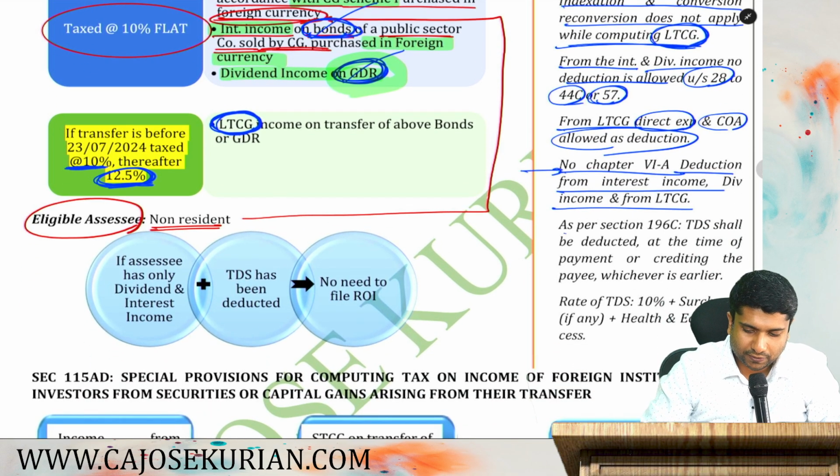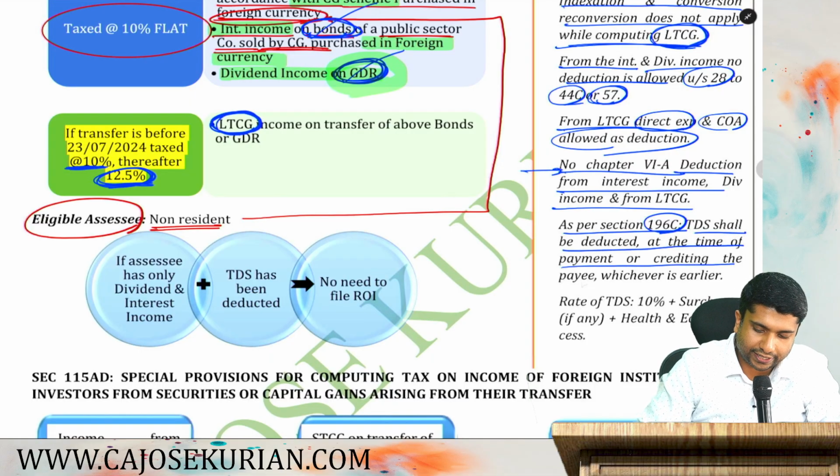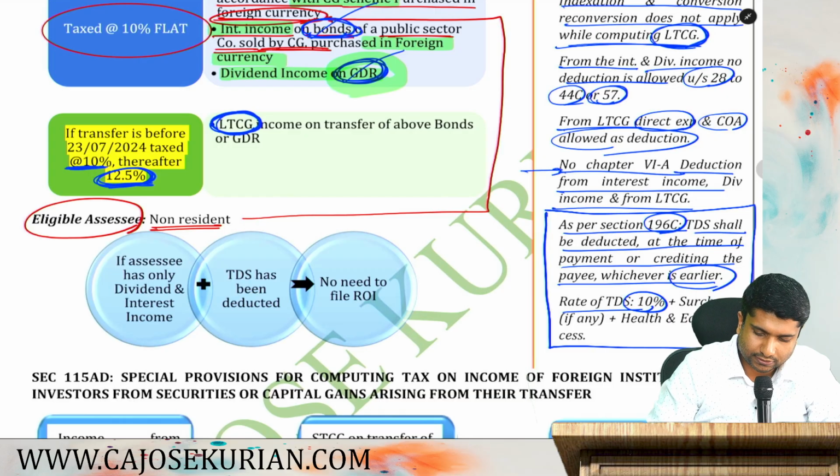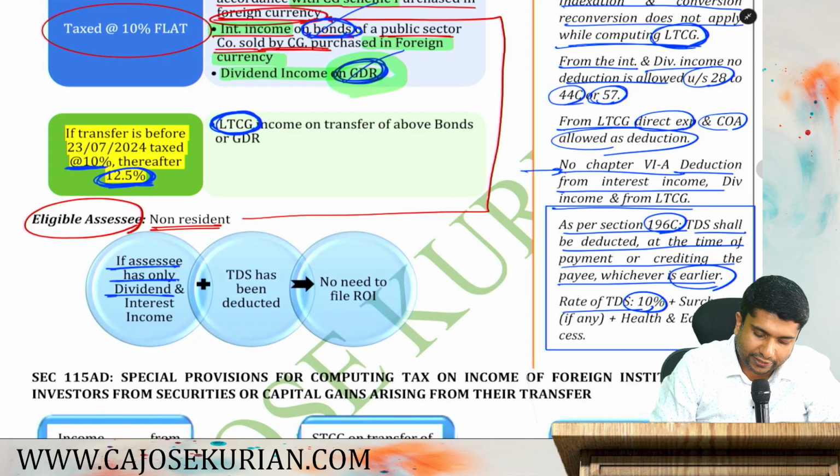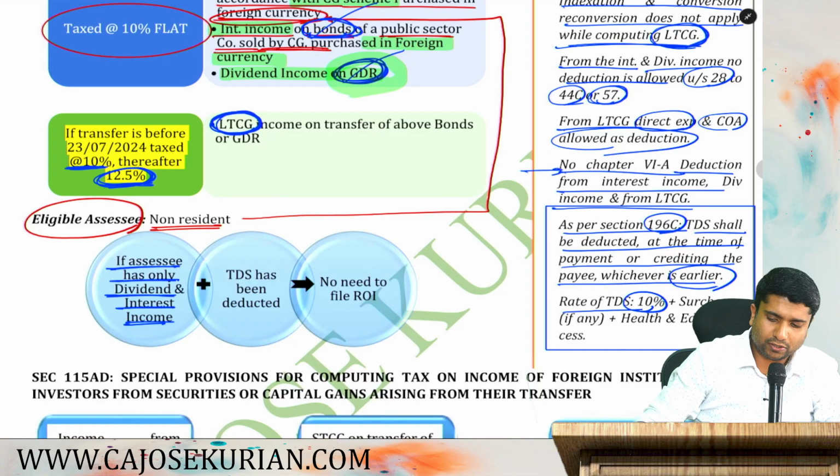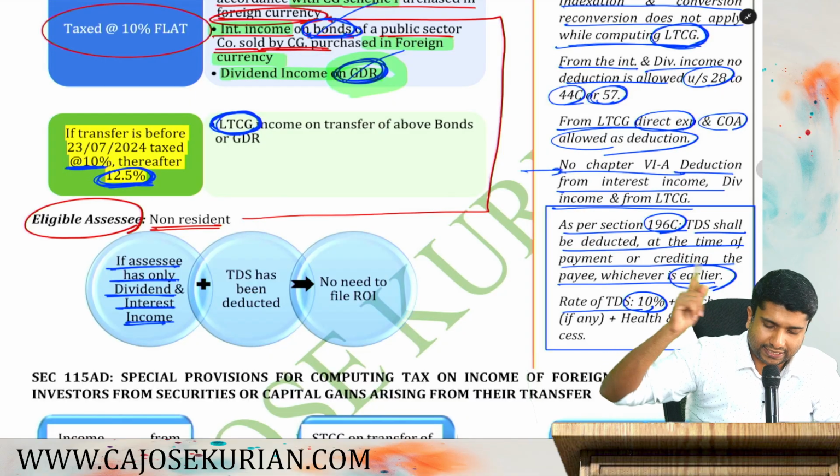Then, as per section 194C, TDS shall be deducted at the time of payment or crediting the payee, whichever is earlier. The TDS rate shall be 10% plus surcharge plus health and education cess. This we will study in the chapter TDS. Just an information. Now, if the assessee has only dividend and interest income, you can ignore this note of TDS, okay? Because we will study this in the chapter TDS.